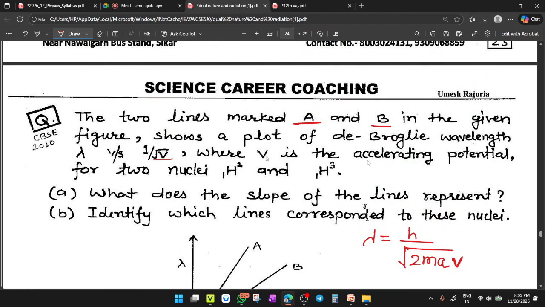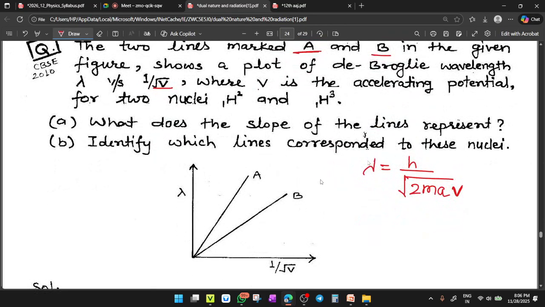Here V is the accelerating potential for two nuclei, 1H1 and 1H3. On taking these quantities constant, you will have a graph where lambda is inversely proportional to 1 upon root V.